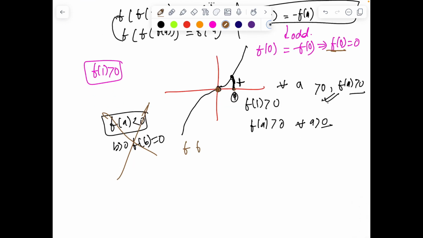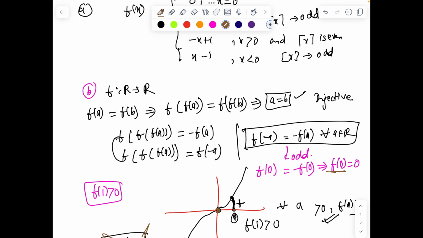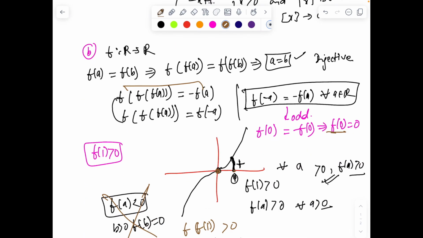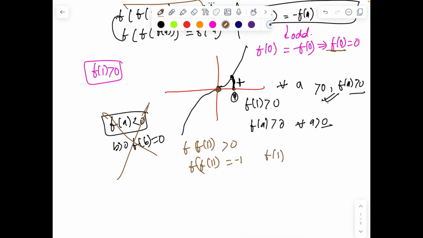So if f of 1 is greater than 0, we deduce that f of f of 1 is less than 0, which contradicts the fact that f of f of 1 is minus 1, as you can clearly see in the given expression. So that's just a contradiction. Similarly, if f of 1 is less than 0, we get the same contradiction. The fact that f is continuous and injective implies f of a is less than 0 for all a greater than 0, and f of a greater than 0 for all a less than 0.